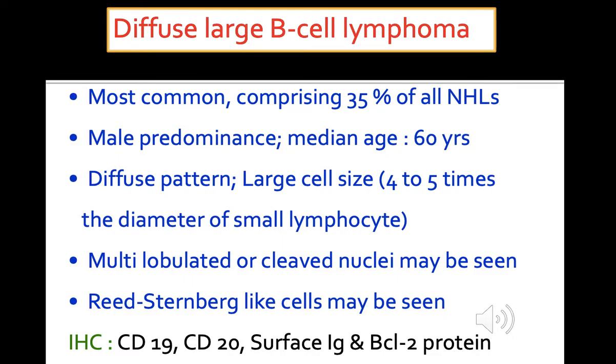The next variant is diffuse large B-cell lymphoma. This is the most common non-Hodgkin's lymphoma, comprising 35%. It shows male predominance, presenting at 60 years of age. There is a diffuse pattern of involvement of the lymph node composed of large cells which are 4 to 5 times the diameter of a small lymphocyte. These neoplastic cells show multilobation or cleaved nuclei resembling Reed-Sternberg cells of Hodgkin's lymphoma. Diffuse large B-cell lymphomas show positivity for CD19, CD20, surface immunoglobulins and BCL2 protein.